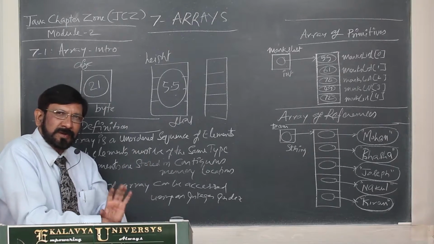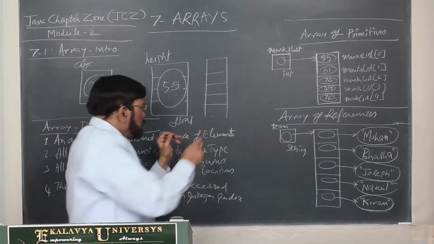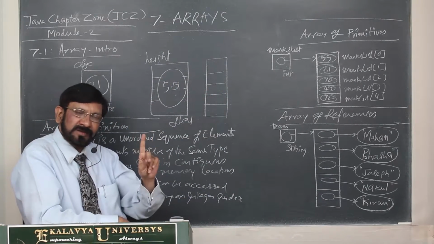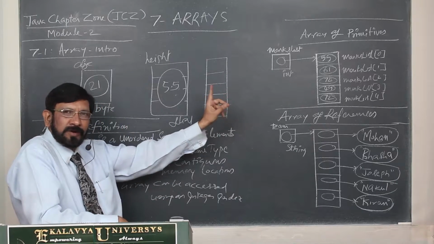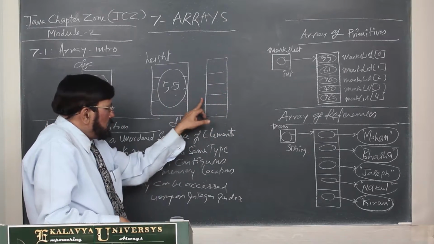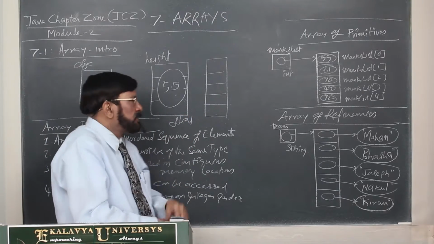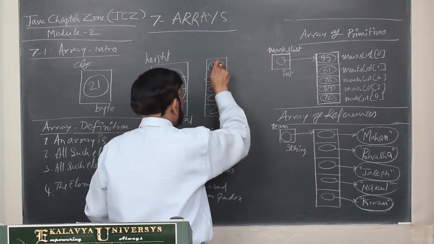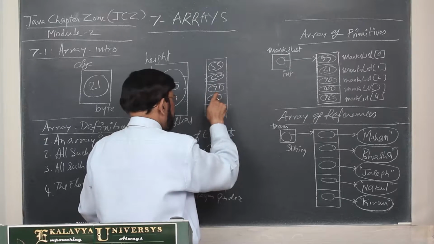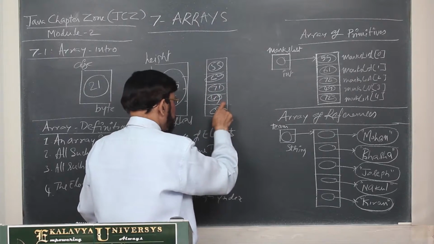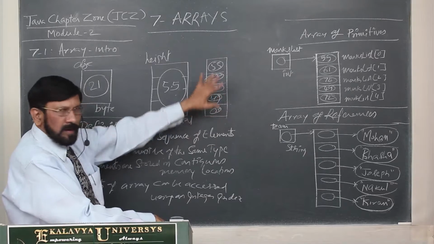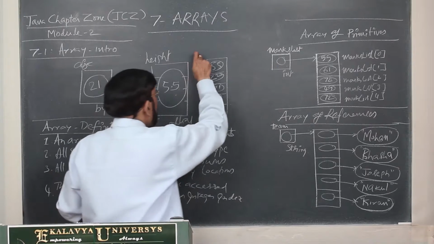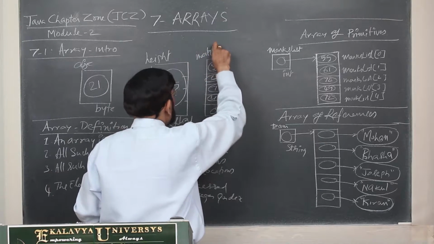This is a very laborious and error-prone activity. That's why you want to store the marks in such a data structure. This data structure is also a container. That point you must understand. But what is the advantage of creating a data structure? Here all your marks you are storing in this manner: 55, 62, 71, 49, 56. Now all marks you are storing in one container, and you are calling it a mark list.